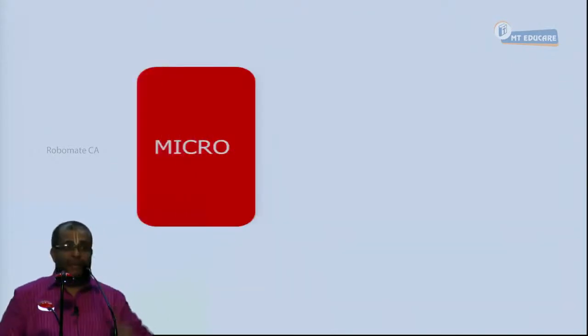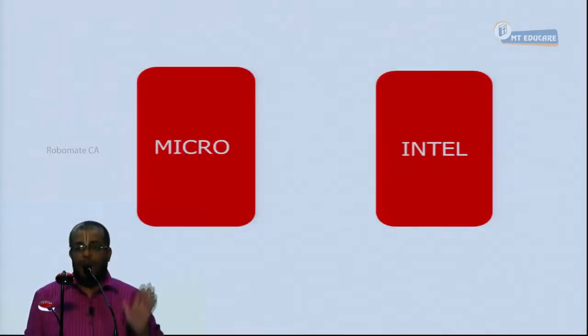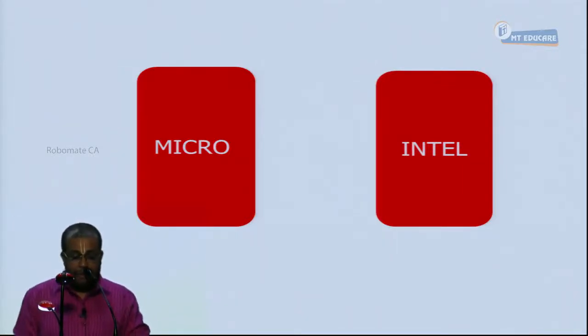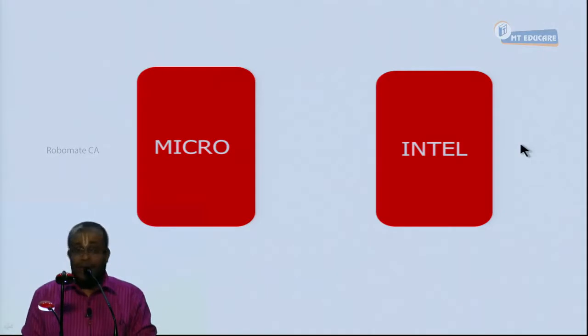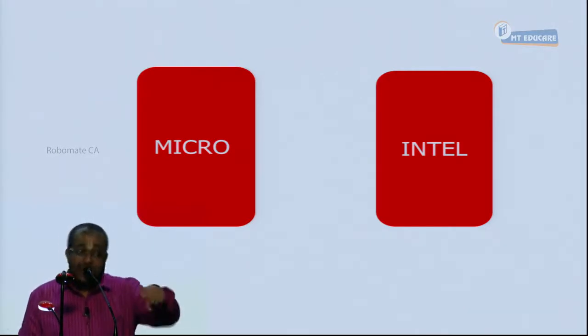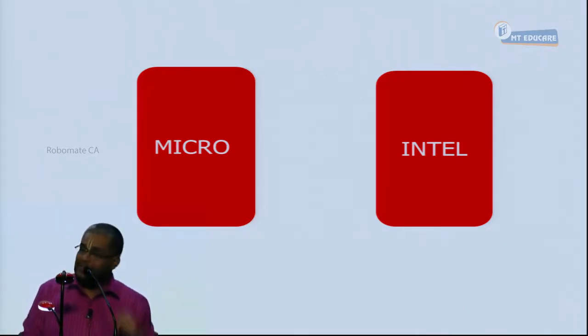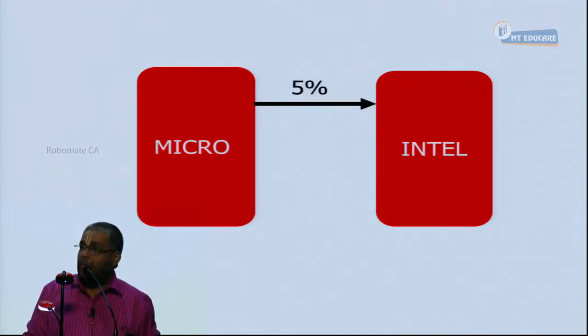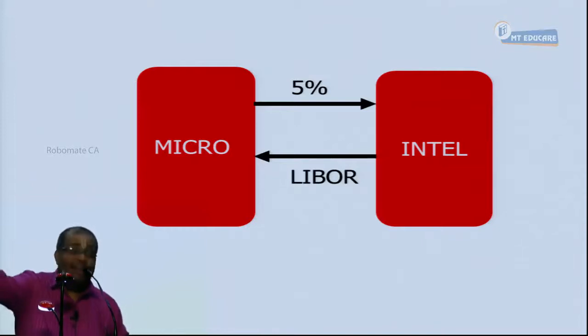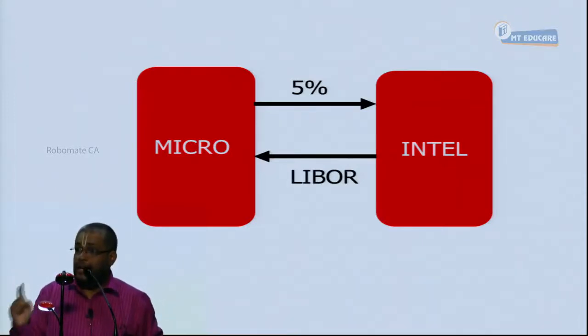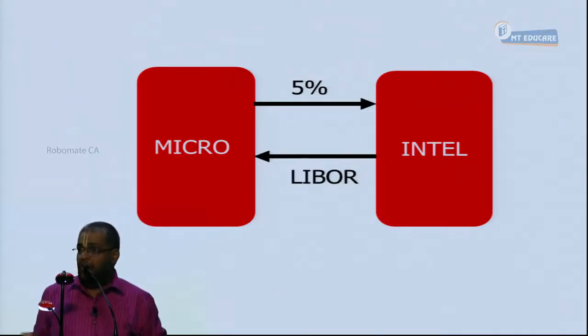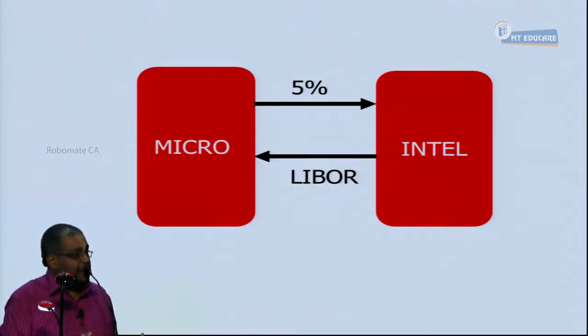Now look at the transaction. Two parties, namely Microsoft and Intel. Microsoft agreed to pay 5%. In return, what is it going to get? LIBOR. So Microsoft agreed to pay 5% in exchange for LIBOR. If you are Intel, you agreed to pay LIBOR in exchange for 5%.